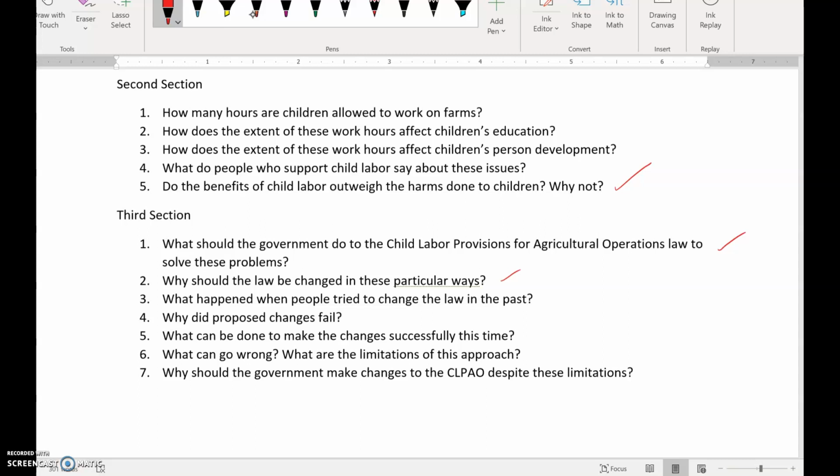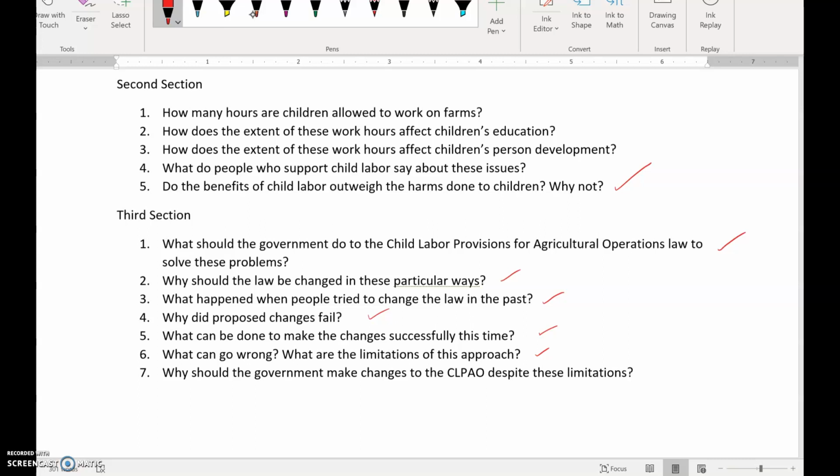So why should the laws be changed? What happened when people tried to change the law in the past? So that's very important for the political feasibility. Why did proposed changes fail? What can be done to make the changes successful this time? And then, well, what can still go wrong? So this is where our limitations come in.